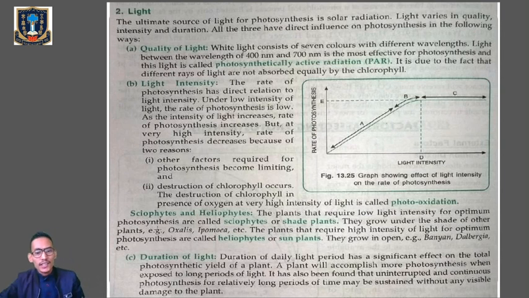Number C is duration of light. The duration of the daily light period has a significant effect on the rate of photosynthesis. Whenever a plant is exposed to a longer period of light, there will be a greater rate of photosynthesis. Clear? It has also been found that uninterrupted and continuous photosynthesis for a relatively longer period of time may be sustained without any visible damage to the plant.